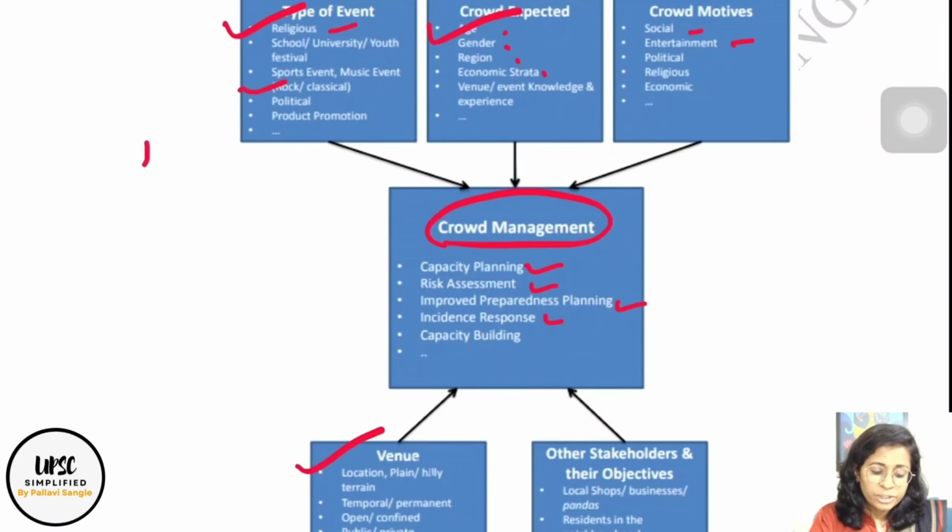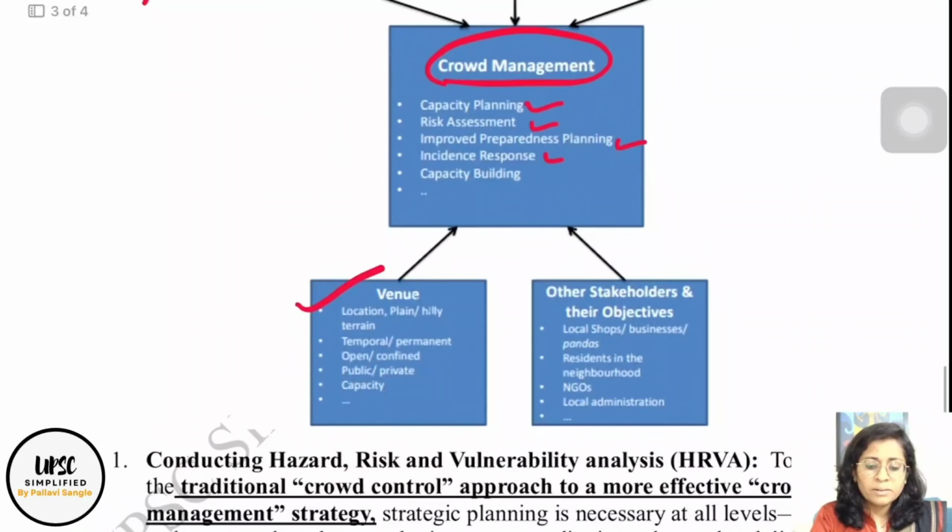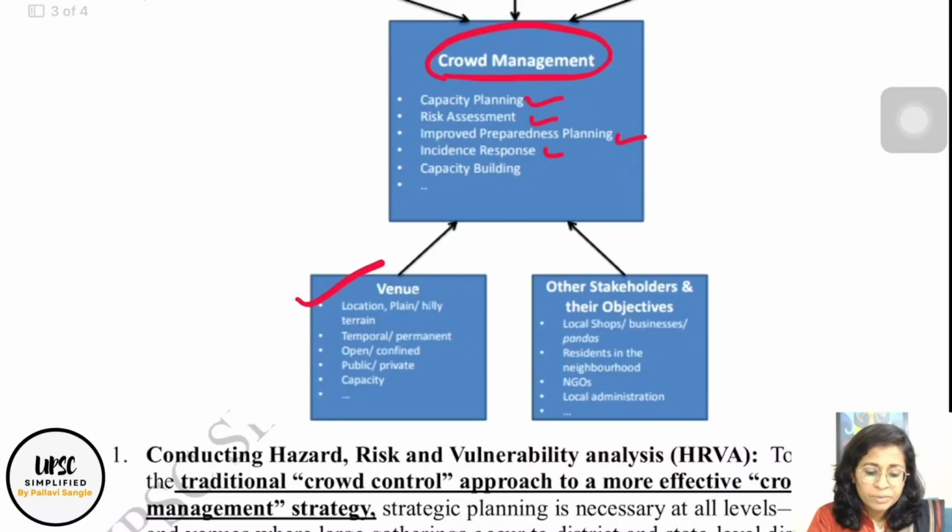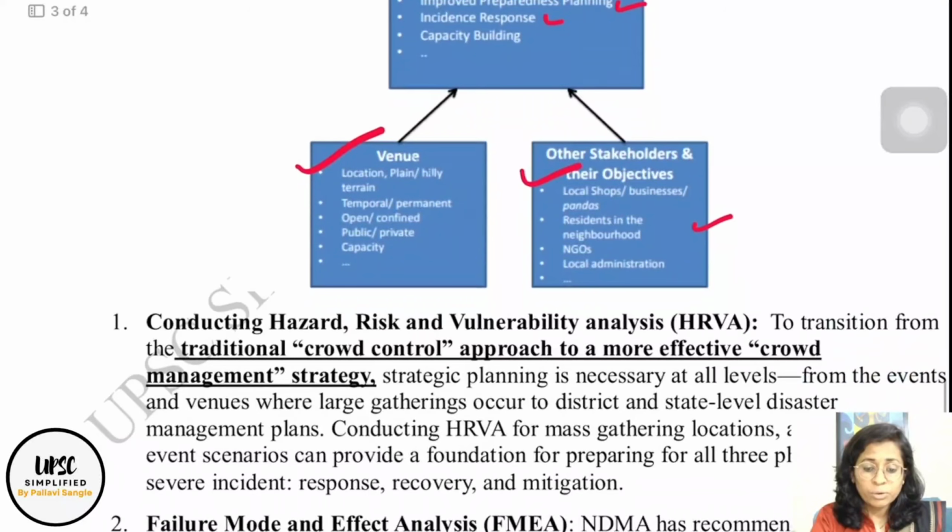And then what is the venue, what is the location, is it a plain or a hill, are open spaces available there or not? Who are the stakeholders involved in the crowd management and the gathering? All these analyses need to be done in order to have a very good assessment of crowd management.